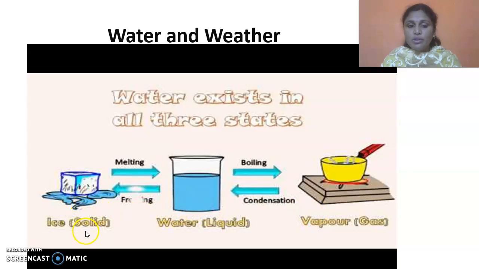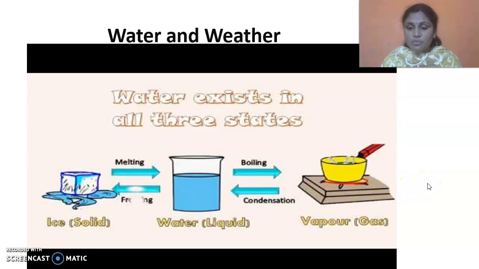This ice form we call the solid state, and water we call the liquid state, and water vapor or steam we call the gas state. Okay, here is how water exists in three states, and even in nature it happens. Okay children, but don't do this experiment in the absence of your parents. And even these changes happen in nature.